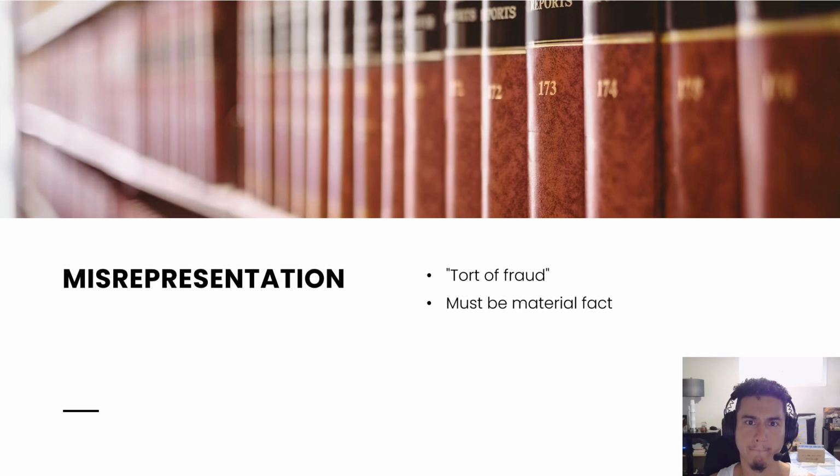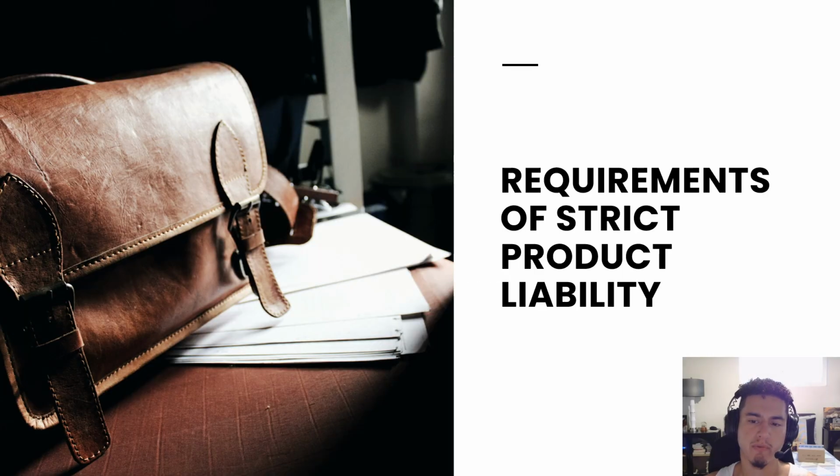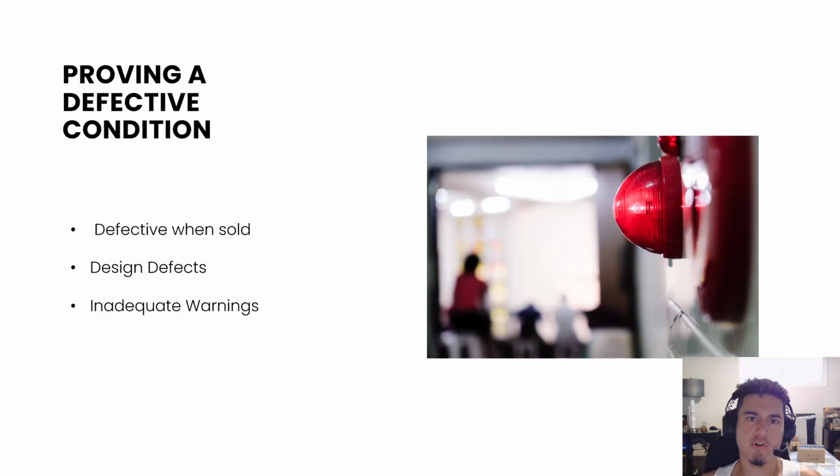The next section in particular is the requirements of strict product liability. A portion regarding strict product liability is proving a defective condition, which will require a plaintiff to prove that the product was defective when sold or leased from the defendant. If not proven, the plaintiff will not succeed.